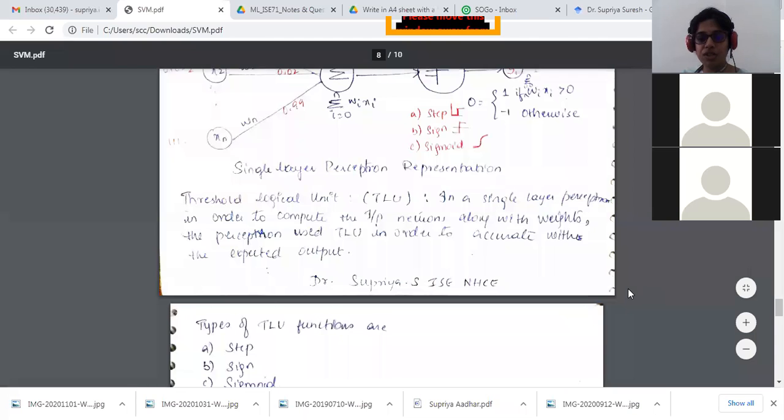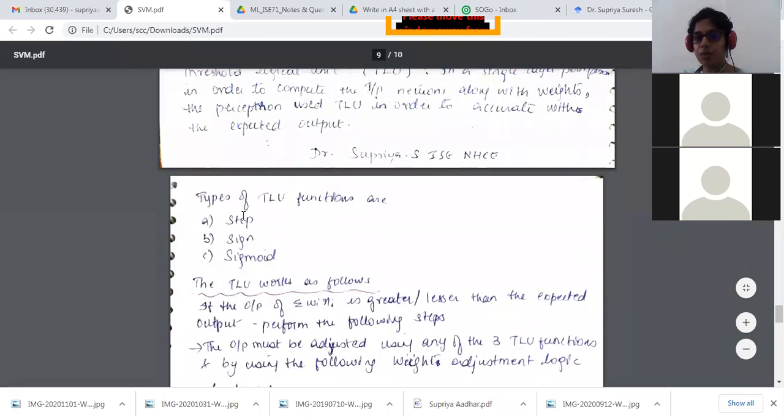So here again, I've told you some of the types of it. I've already discussed the step, the sign, and the sigmoid.